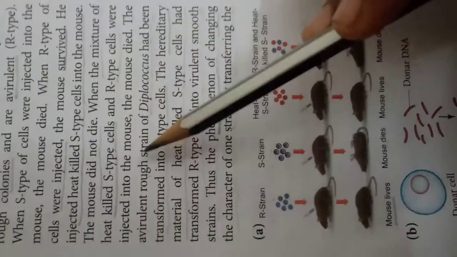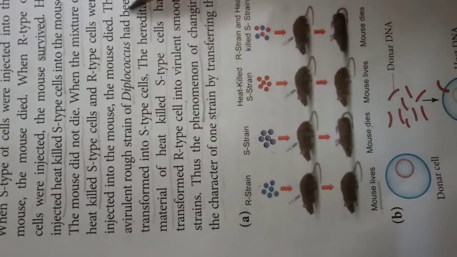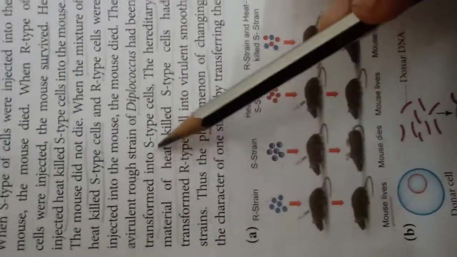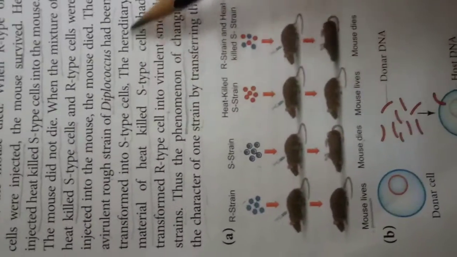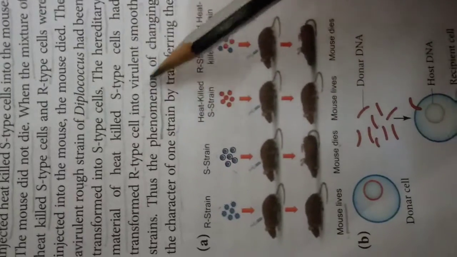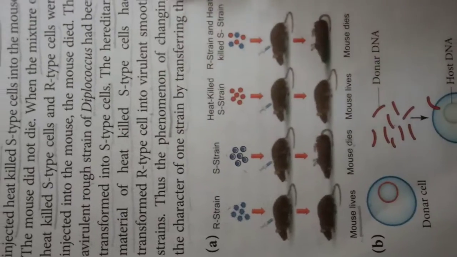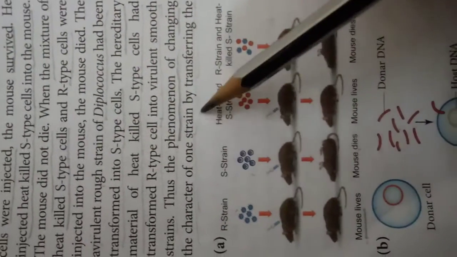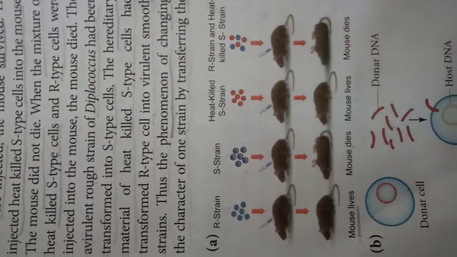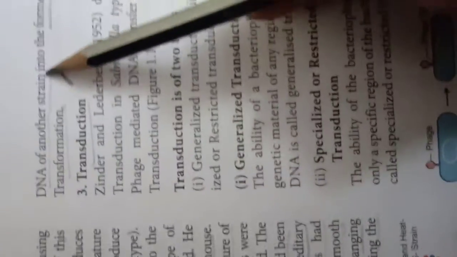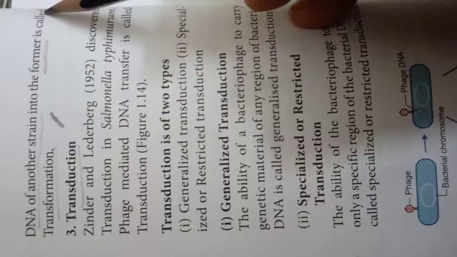The avirulent rough strain had been transformed into S-type cells. The hereditary material of heat-killed S-type cells had transformed R-type cells into virulent smooth strains. Thus, the phenomenon of changing the character of one strain by transferring the DNA of another strain is called transformation.